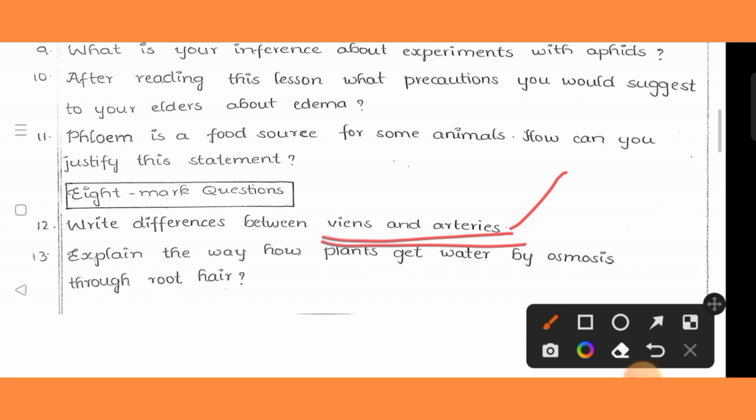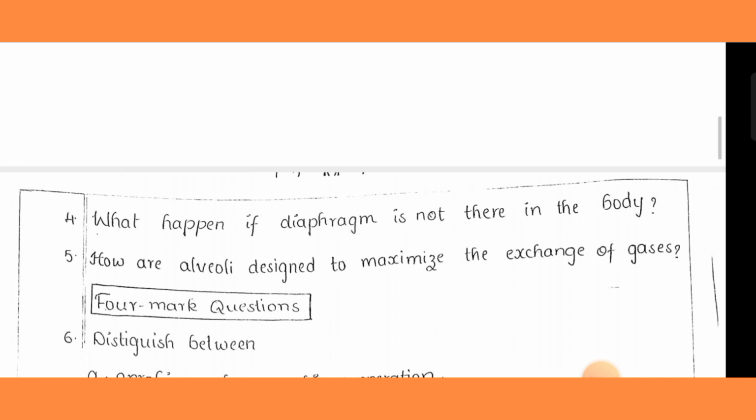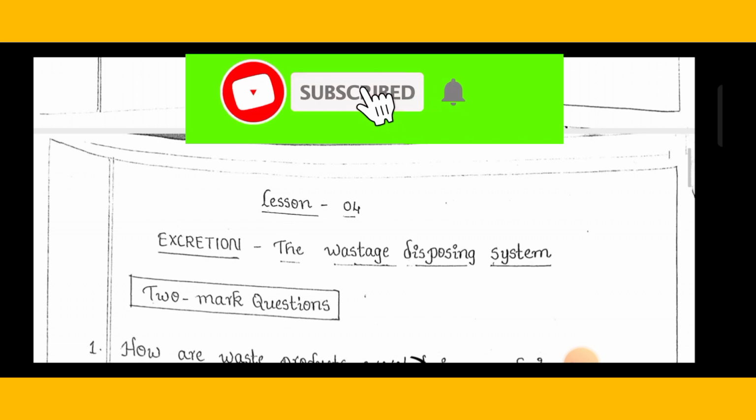Then explain the way how plants get water by osmosis through root hairs. So this is also important for 8 marks. Then, what happens if the diaphragm is not there in the body? Then we can go for the 4th lesson. 4th lesson, excretion or the waste disposing system.